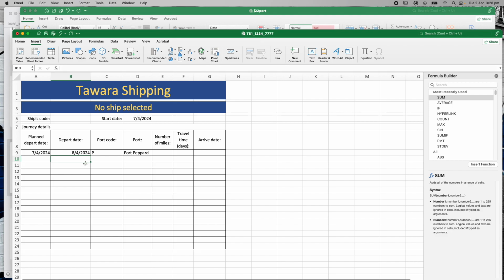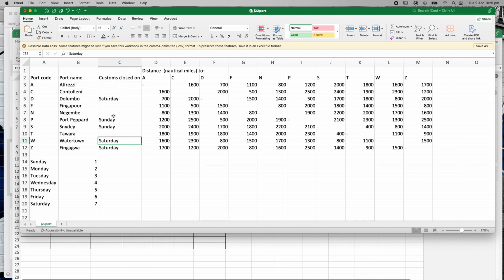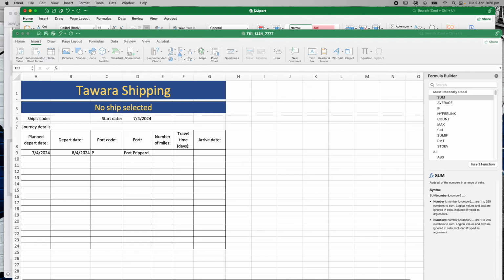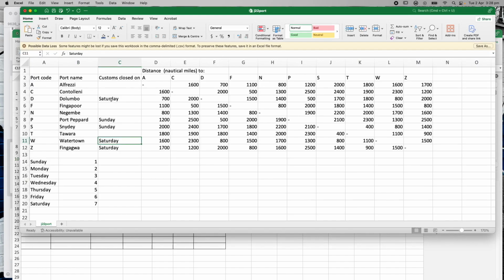So I'm going to go over that one more time because it was fairly complicated. What we're doing is, the first thing we're doing is we're checking to see if the port, which is this one, port code P, has any information on here that says it's closed on a certain day. That's the very first thing we do. If it is not closed, so in other words, if it's open, then the departure date here will be exactly the same as the departure date here, because the port's open, you can send on the same day. But if it comes up and says, yes, in fact, it is closed on that day, we need to work out if that's a Saturday, the Saturday number would be coming down here as a 7, or the Sunday number would be coming in as a 1.